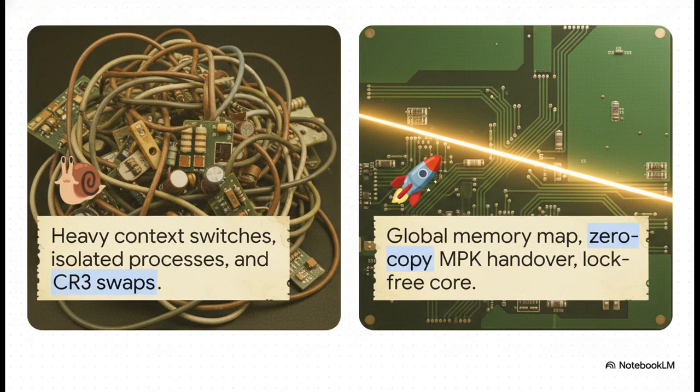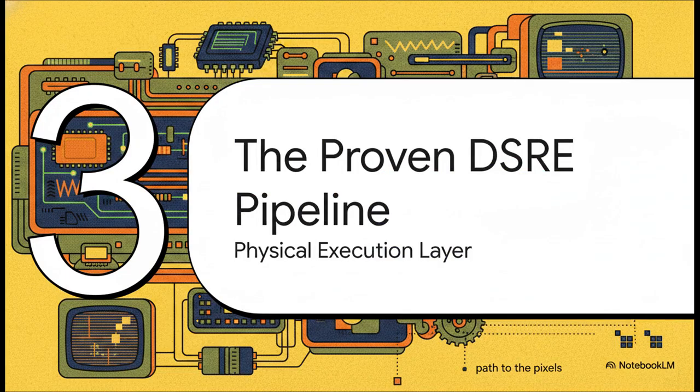Just look at the massive difference here. In legacy Wayland on Linux, you were paying for heavy context switches, completely isolated processes, and expensive CR3 page table swaps just to move a simple buffer. But in our SexOS SASOS model, the entire system lives in one global 64-bit physical memory map. We leverage Intel MPK for zero-copy handovers, which means the kernel literally just flips a hardware PKRU bit to grant memory access. This gives us a completely lock-free, weight-free core. It is insanely fast.